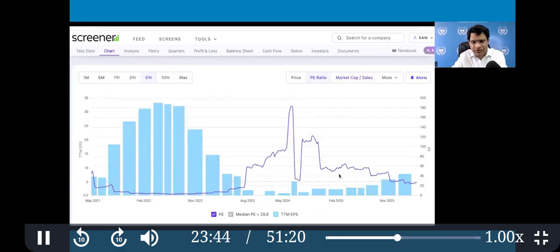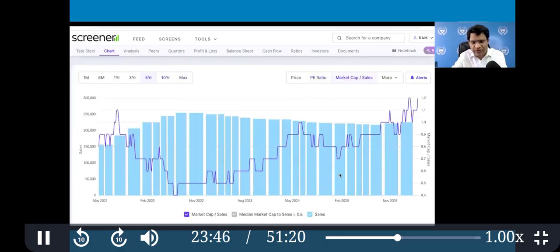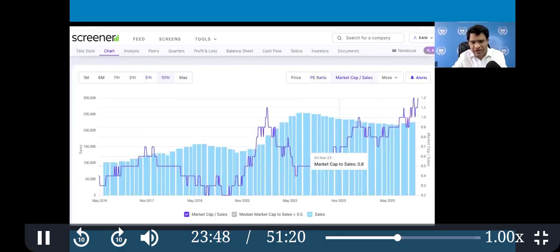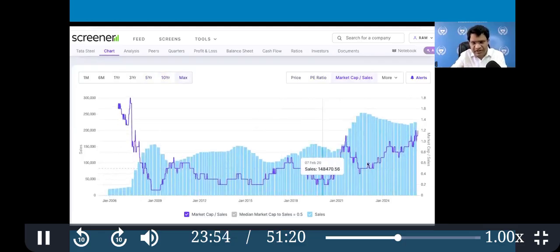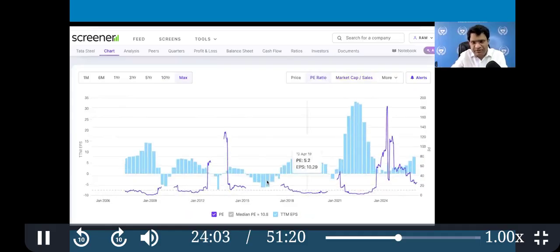So if you check a longer period, when the PS ratio was at the previous bottom, we try to mark it. For example, here, a low PS ratio, okay, and this is the PE ratio. Whenever there is a loss, the PE ratio has no significance, because if it is a loss, the ratio cannot be useful. That's why there is a gap.